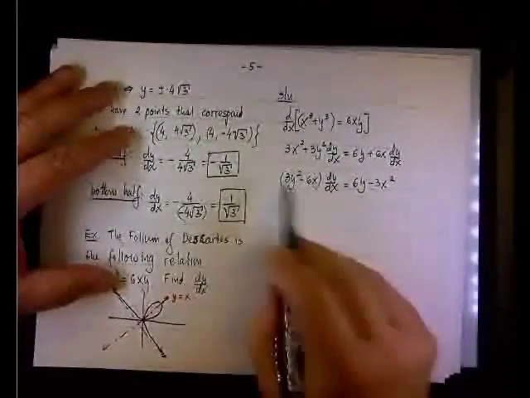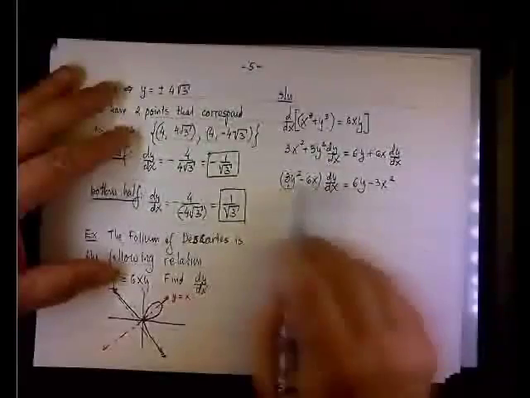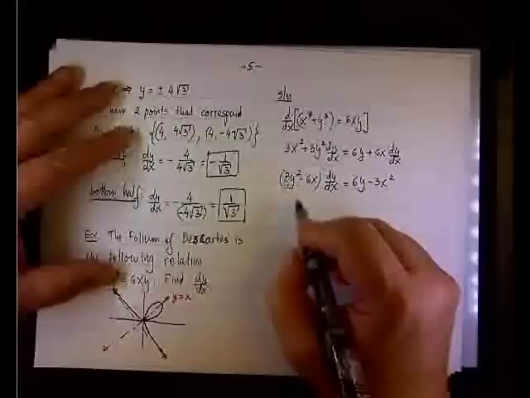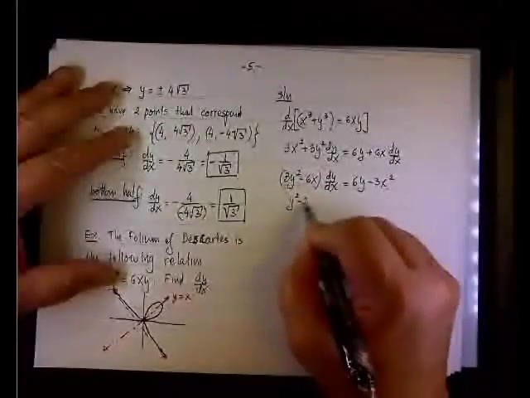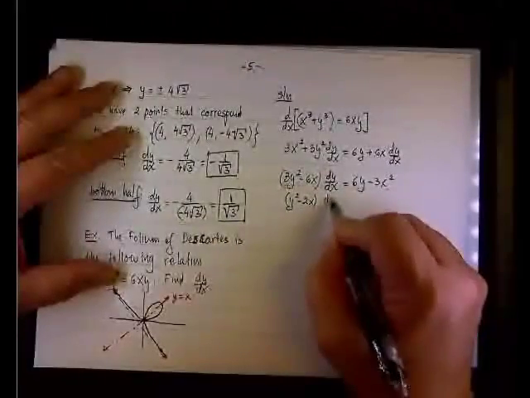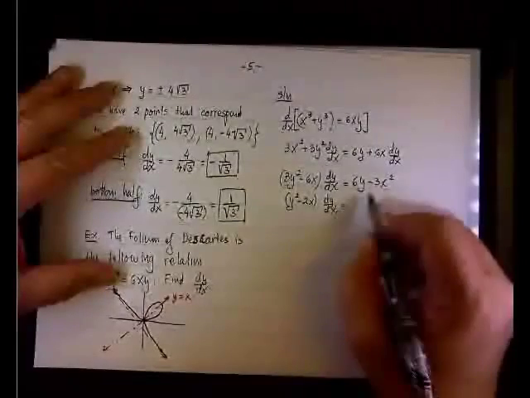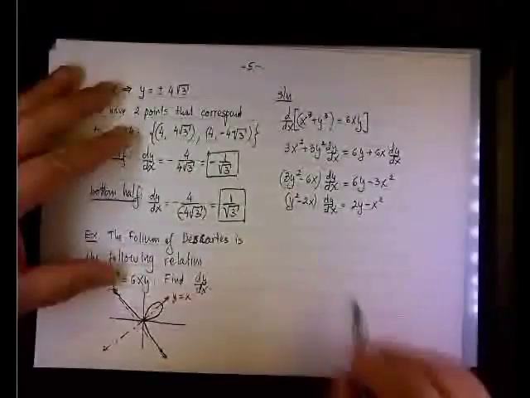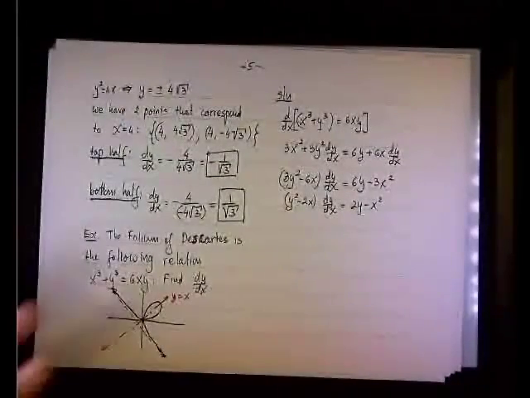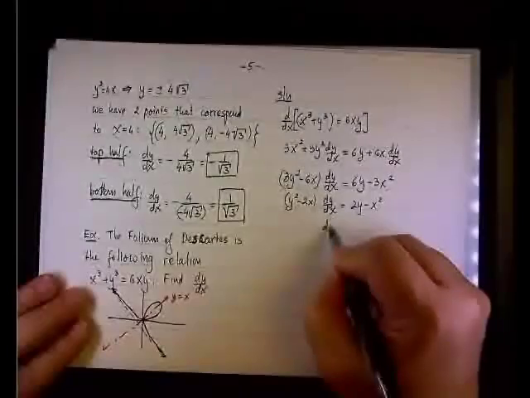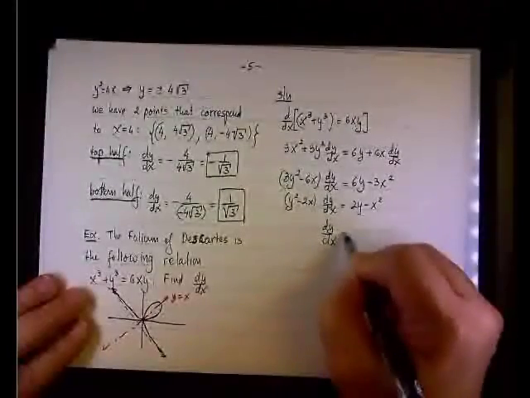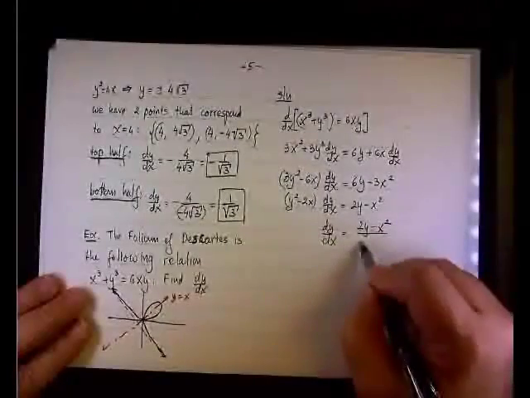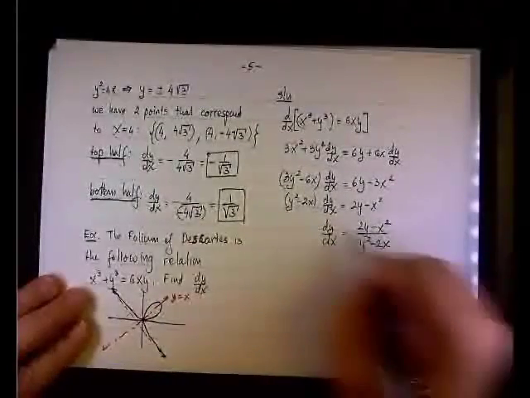And now I see that I can factor 3 from either side, right? So I divide everything by 3, and I have y squared minus 2x times dy dx equals 2y minus x squared. Notice the symmetry here. Like x and y are reversing the roles. And finally, the solution dy dx will be 2y minus x squared over y squared minus 2x.